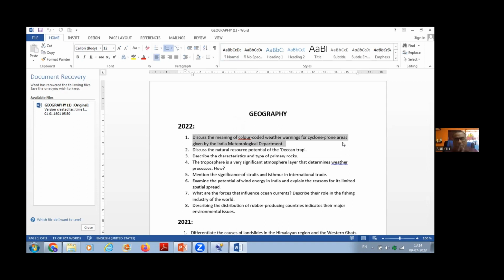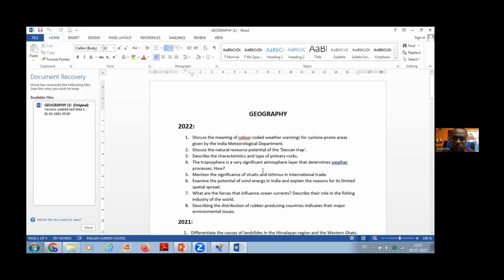Okay. If you study the distribution of cyclones, you can understand which are the areas the cyclones are less prominent and high prominent, high prone zones, low prone zones, and based on that the color coding can also be understood. Okay. So similarly you go through this particular thing. They have asked a question. So natural resources, this is also part of geomorphology.